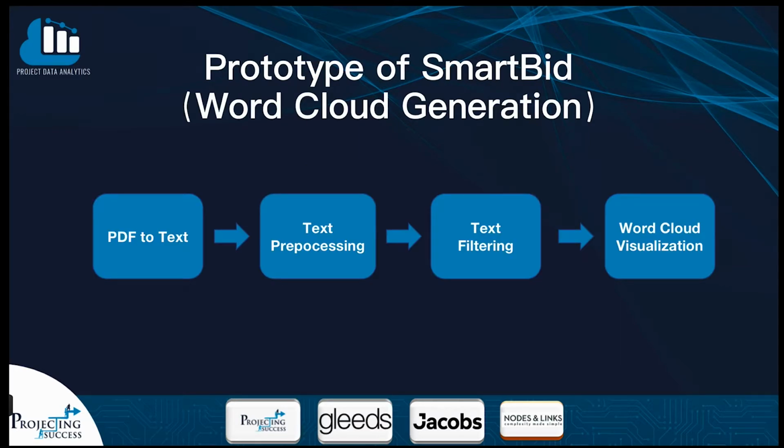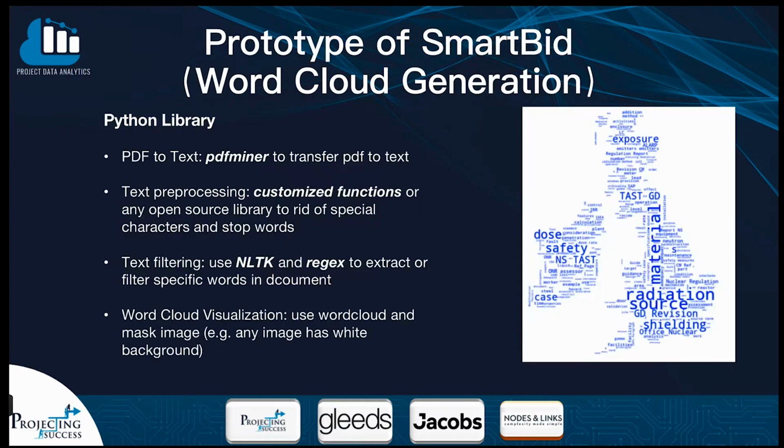For the prototype SmartBid word cloud generation, we mainly have 4 steps to generate the word cloud. The first step is PDF to text. We use PDFMiner to transfer PDF to text and process the text with customized functions to remove special characters and stop words in the context. And then we use a filtering function with the Python packages NLTK and regex to extract or filter specific words in the documents. Then we use a word cloud library in Python and combine it with any customized mask image to see the word cloud.